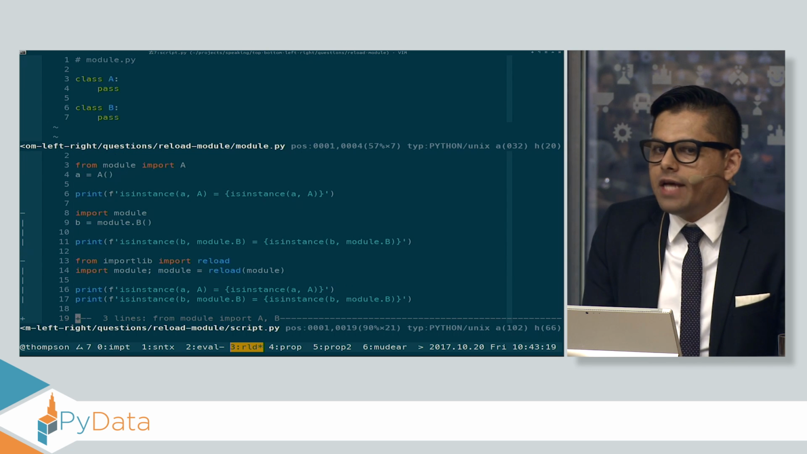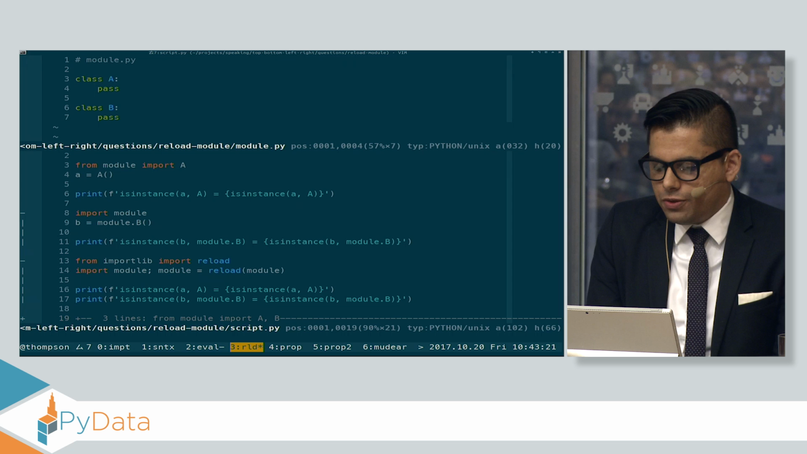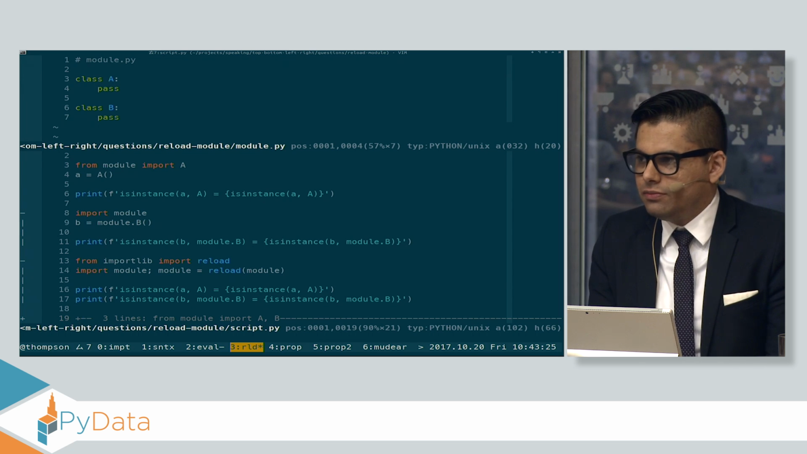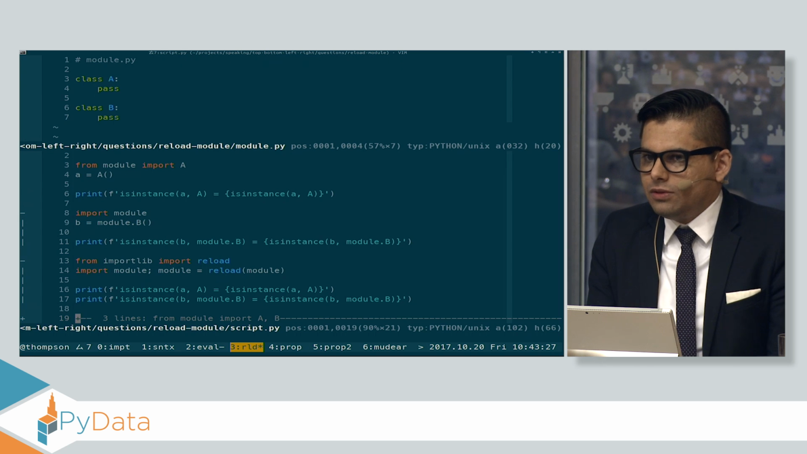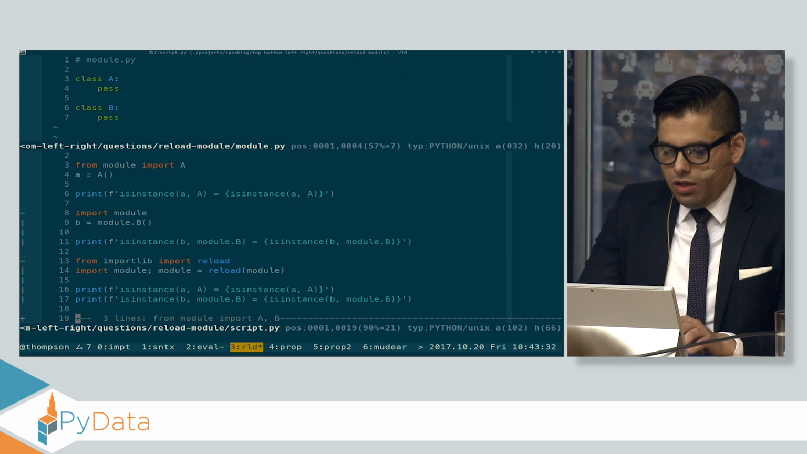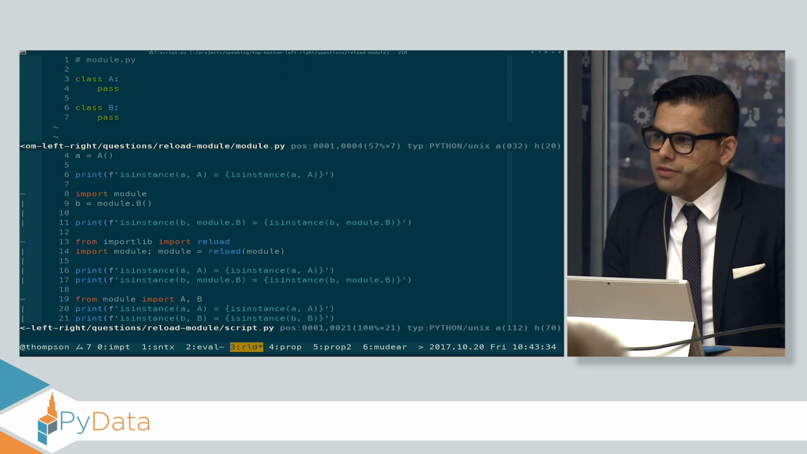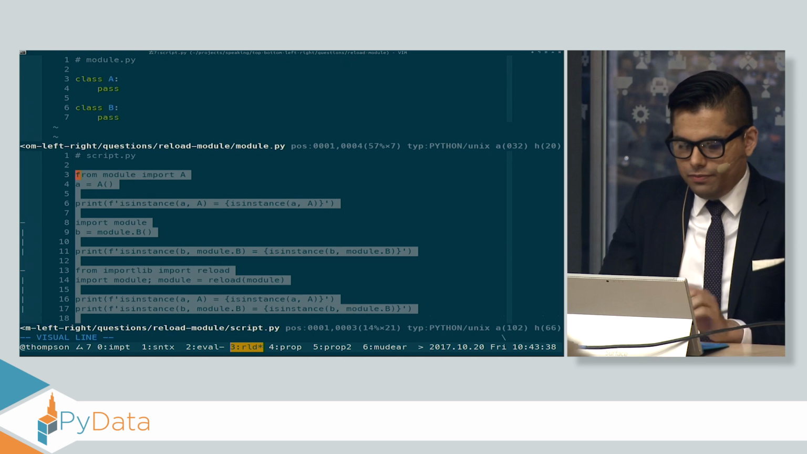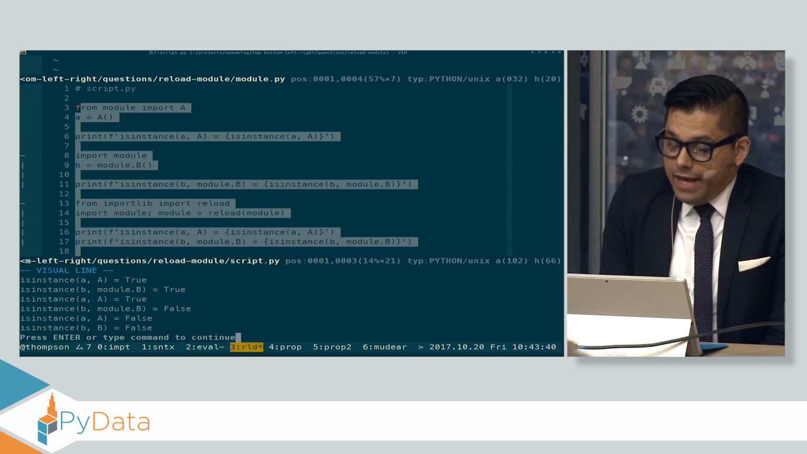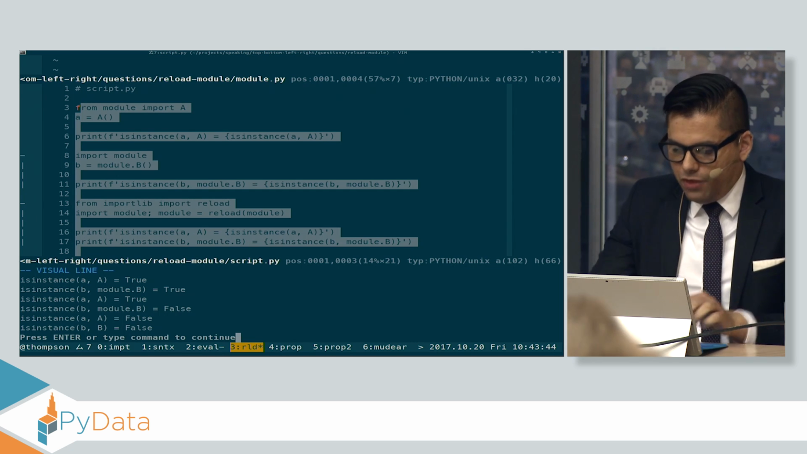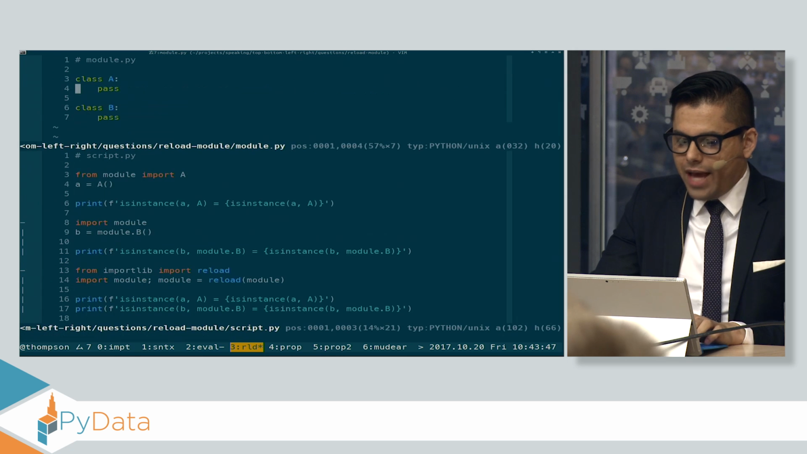importlib has a tool called reload that allows you to reload modules. Is A still an instance of A after I reload this module? Is B still an instance of B? How about if I write the code like this? The answer might surprise you. Let's take a look at the last two examples. A remains an instance of A, but B is no longer an instance of B. And then in the last snippet of code, they're neither instances of the class themselves.